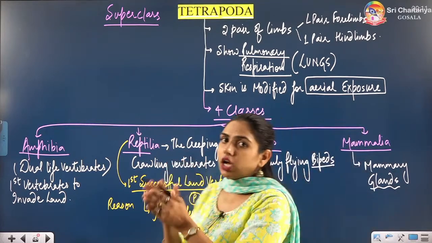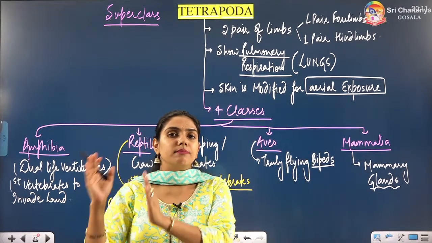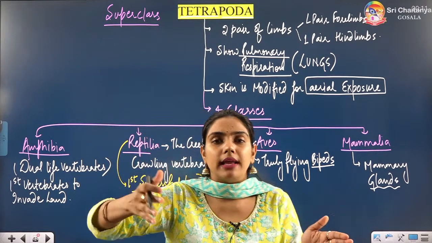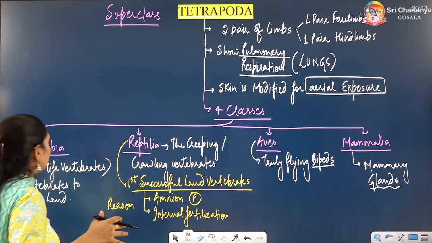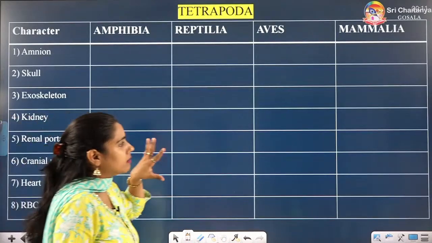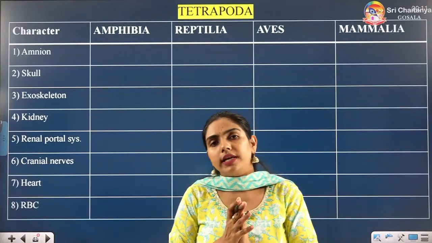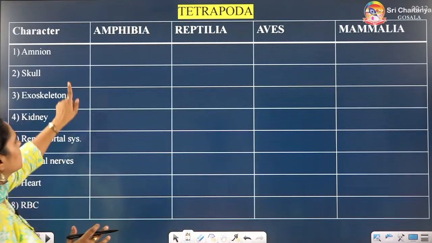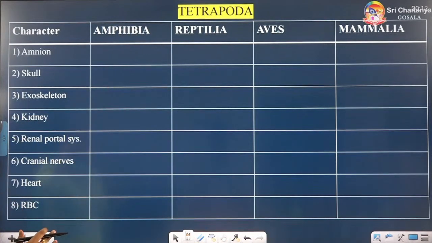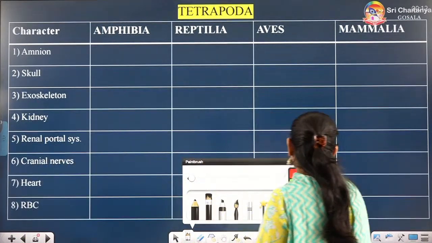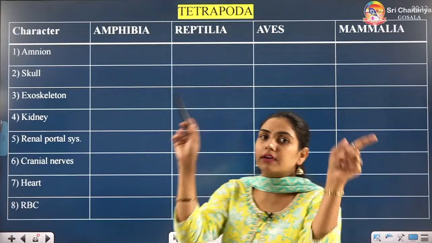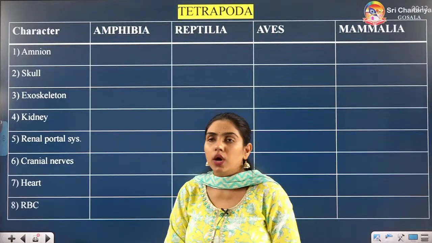So let's talk about Amphibia, Reptilia, Aves and Mammalia in the form of differences. Alright, so I have made a beautiful table here so that we can memorize the important points of all these 4 classes: Amphibia, Reptilia, Aves and Mammalia. If we talk about amnion, beta, just now I have told you that amnion is a protective covering around the embryo, right?